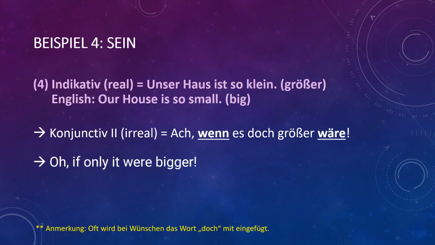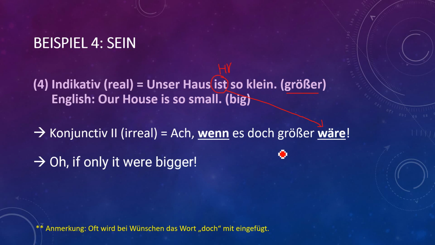Beispiel 4. Unser Haus ist so klein. Our house is too small. And now make a sentence with größer. Identify the verb first. This is also sein. Ach, wenn es doch größer wäre. Ja? Ach, wenn es doch größer wäre.